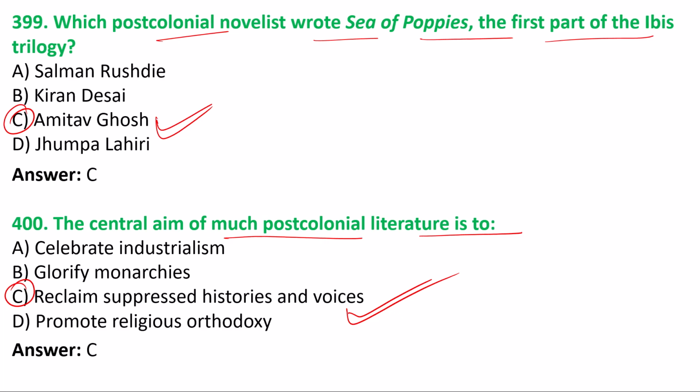So this was all we had in practice set 4 related to the history of English literature. We will see you in the next class of practice set 5 of English literature, in which we will also discuss more variety of questions related to the different ages of English literature, because we are discussing 1000 questions related to the history of English literature. Next would be practice set 5.